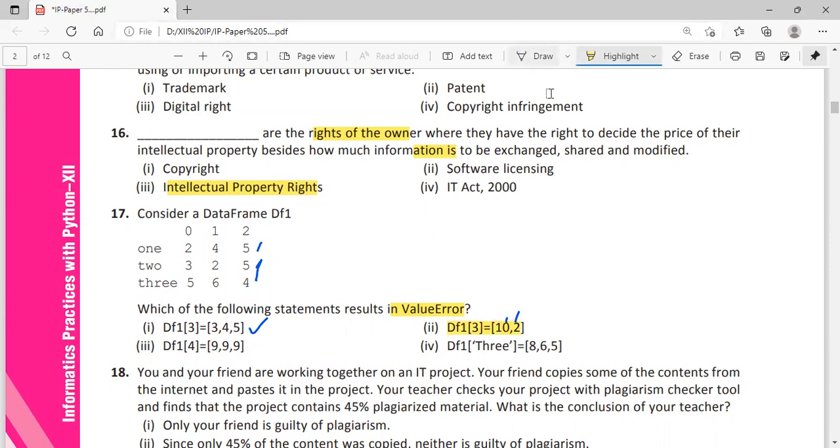Here, if we are trying to add, we can see how many values, 1, 2, 3, correct, equivalent to the number of rows. Here, another column, if you are adding this column 3, how many values are you passing? 1, 2, 3. That's also correct, equivalent to the number of rows. So the answer to your question, which results in a value error, is option 2.